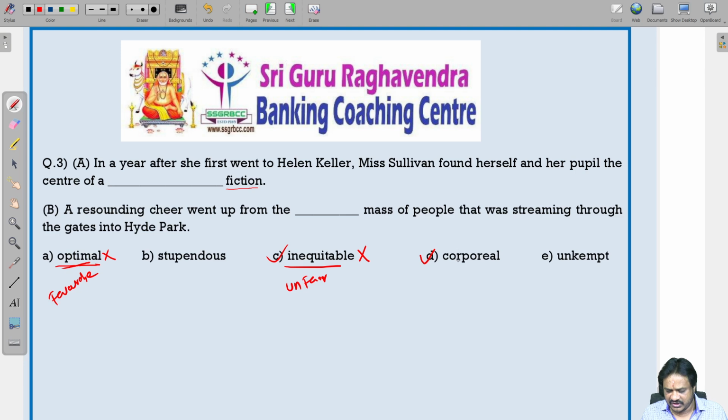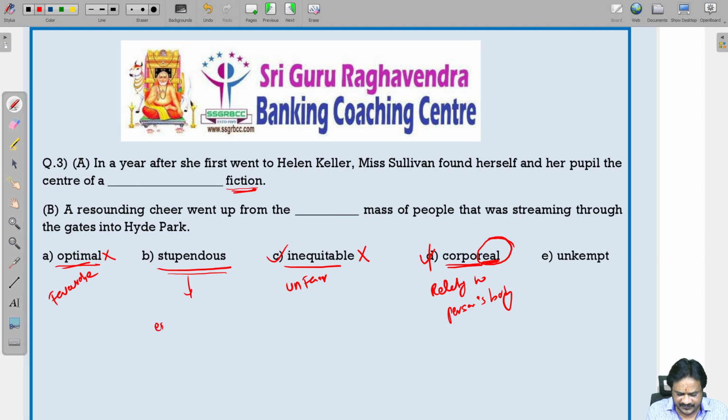Corporeal. Corpse means body. So, corporeal means relating to a person's body. You observe the word fiction here. So, corporeal is not correct. So, we can use stupendous. Stupendous means extremely impressive. So, stupendous fiction is correct.